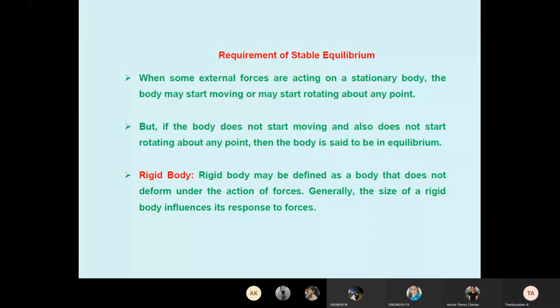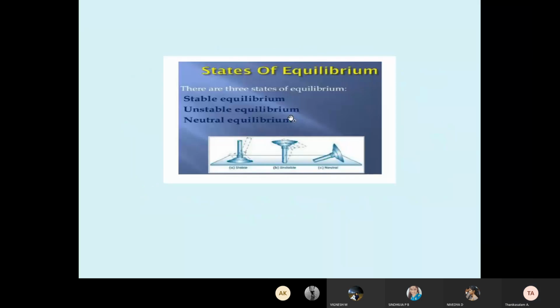Now I switch it on, the power comes, and it starts to rotate. Torque is applied, and it rotates. What is stable equilibrium? When the speed is not varying and it does not move zigzag in direction, it is called stable equilibrium.